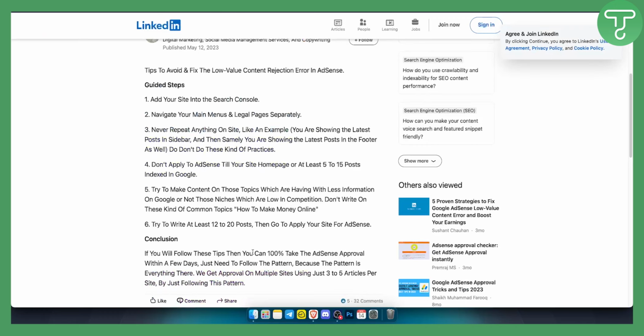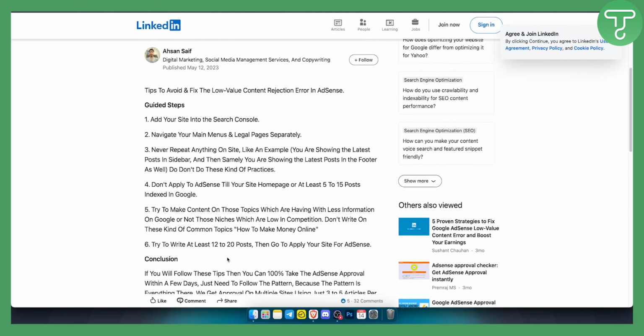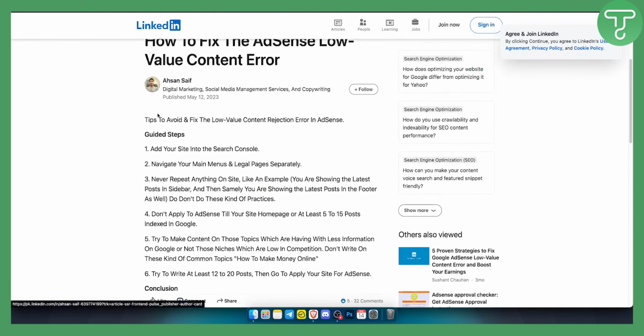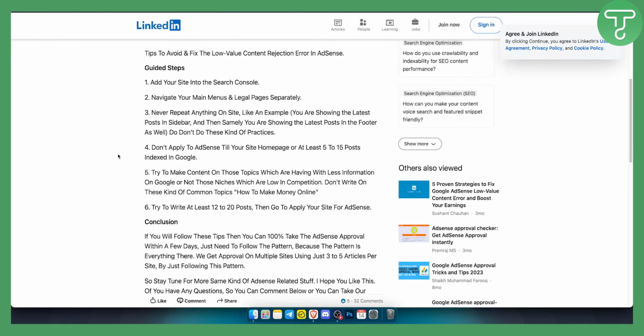As you can see, if you follow these tips, then you can get AdSense approval within a few days. So thanks to Ashan Saif for this particular article. It's definitely a helpful article, so definitely screenshot this and make sure you're following it in order to fix the AdSense low value content issue.